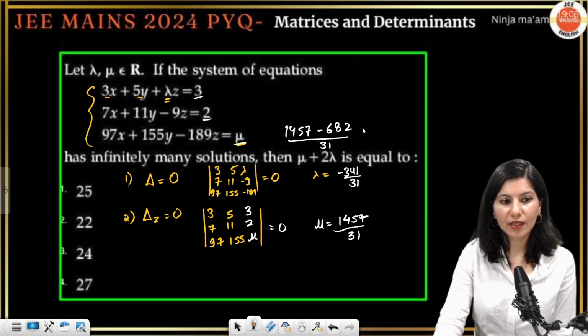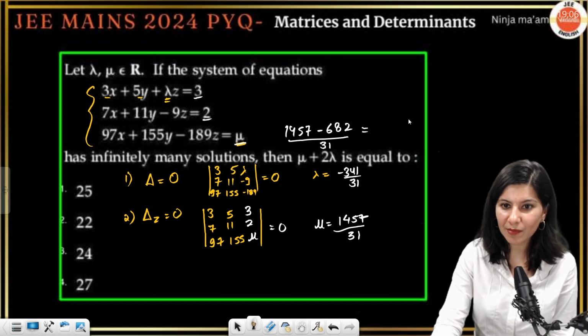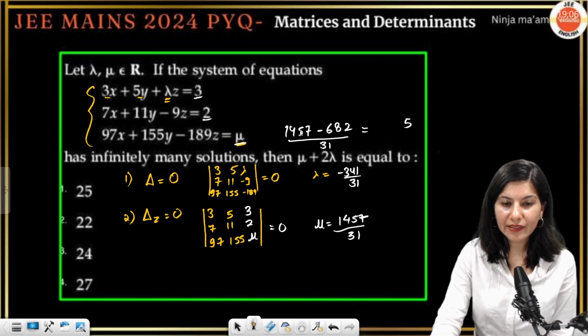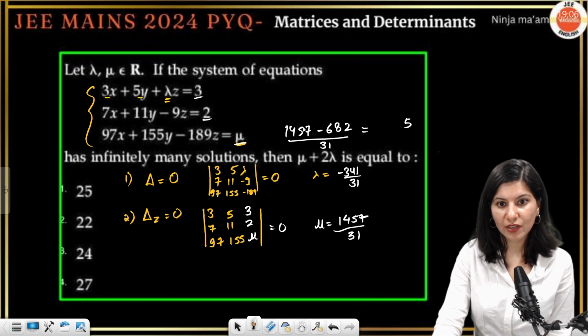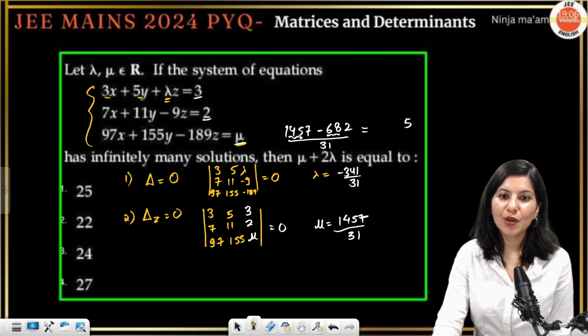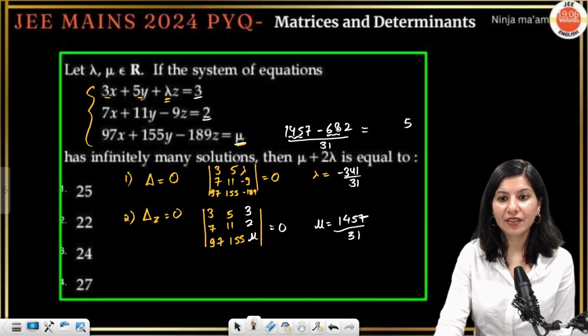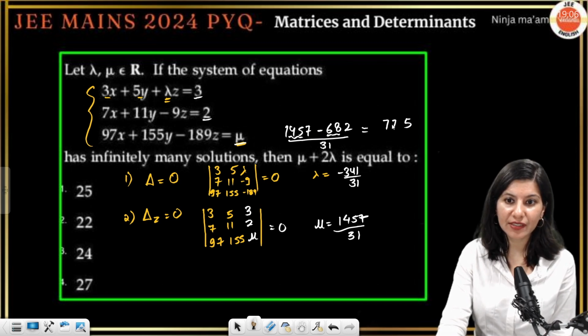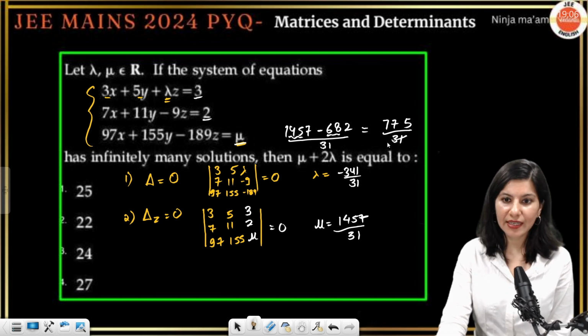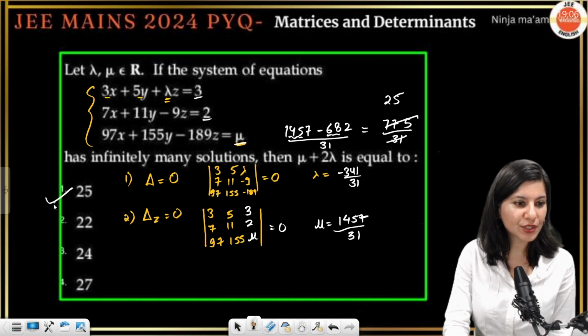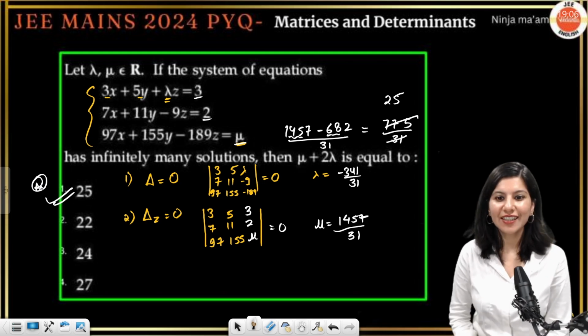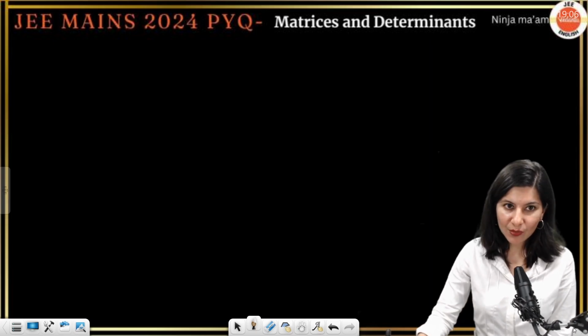Now if you plug in the values over here, 1457 minus 682 upon 31. So the final answer of this question would be, just tell me, 5. Okay, then 145 minus 68 will give you 45 plus 30, 75, and 2 will give you 77. So 775 upon 31, and if you cancel them out, 25. So option A is absolutely right. Okay, clear? So we are done with this as well, and now let's see what's on our plate.